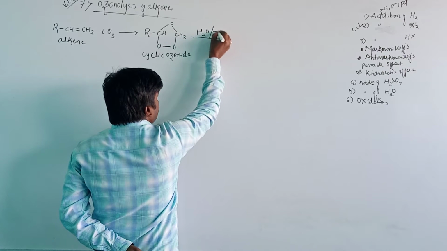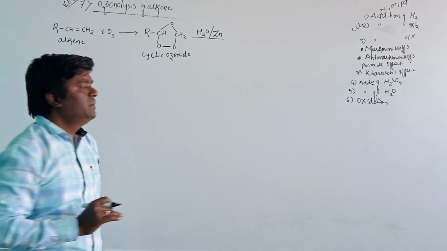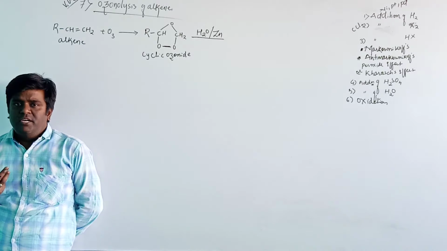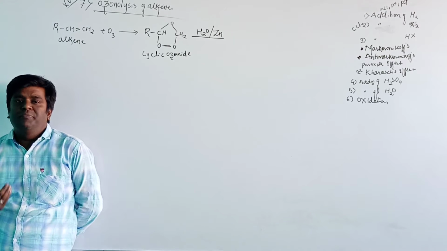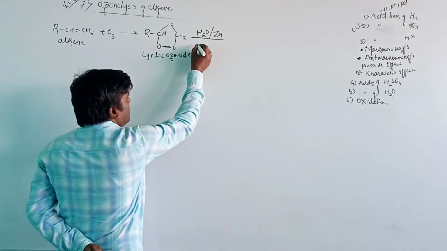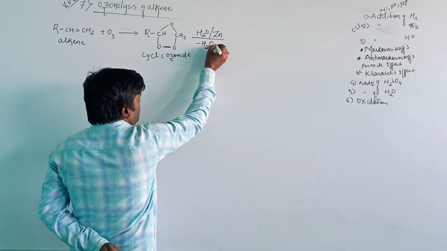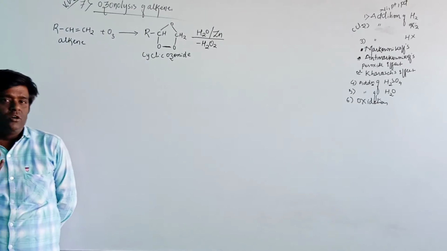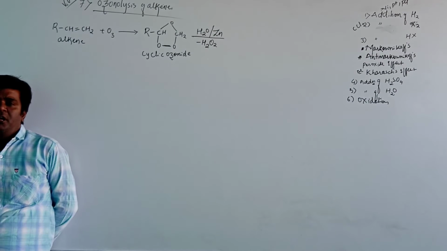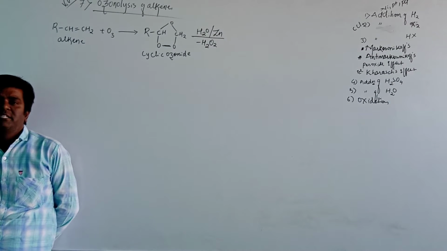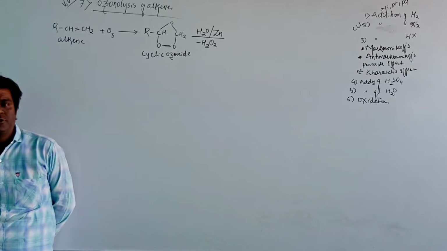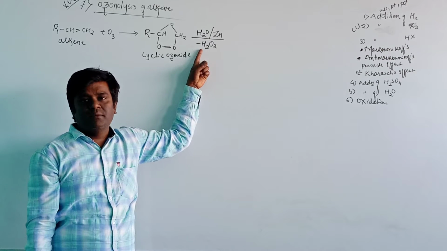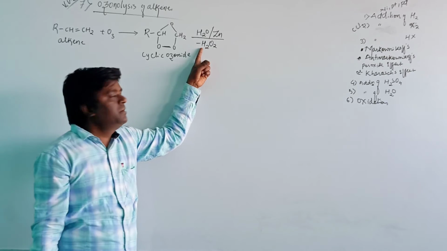The cyclic ozonide undergoes hydrolysis in the presence of zinc. We carry out the hydrolysis in the presence of zinc because the byproduct is hydrogen peroxide, a strong oxidizing agent, which would further oxidize aldehydes and ketones to carboxylic acid. Therefore, we use zinc. It will prevent the activity of the peroxide.